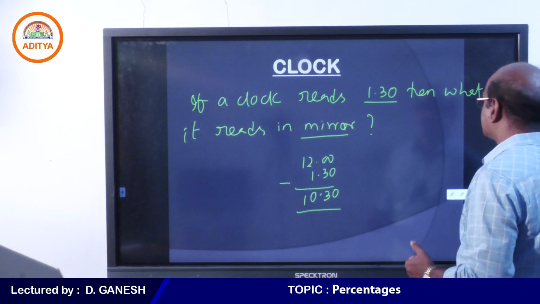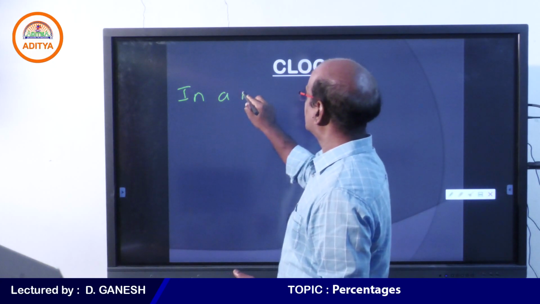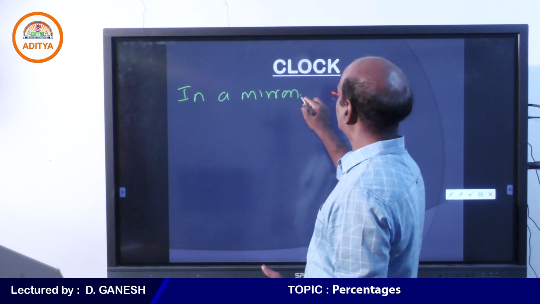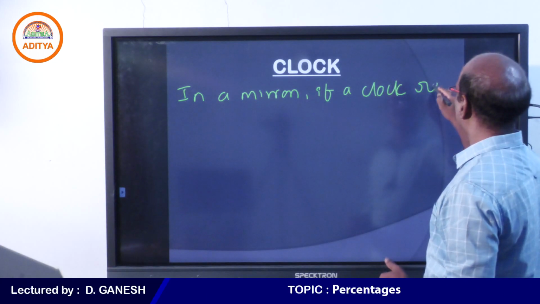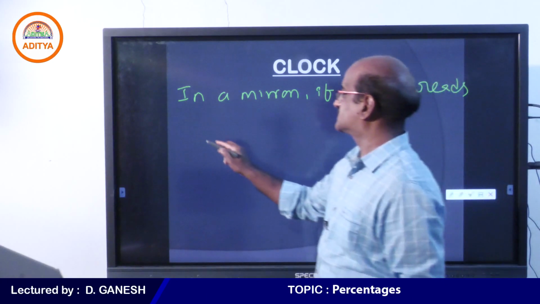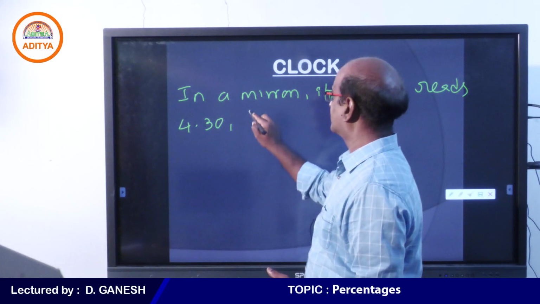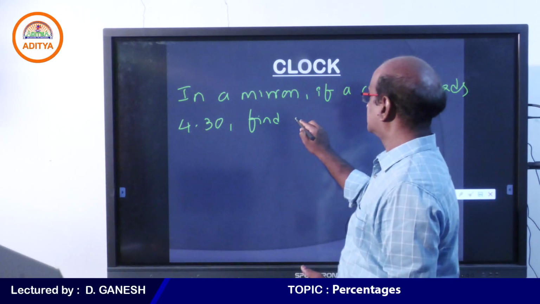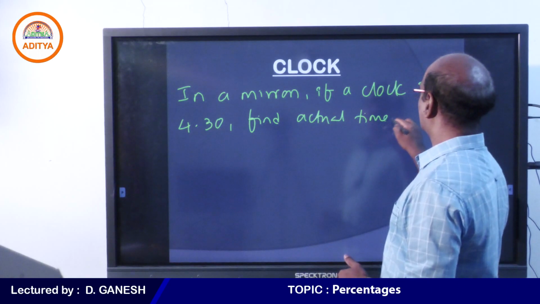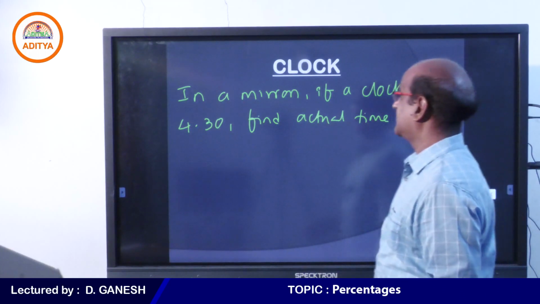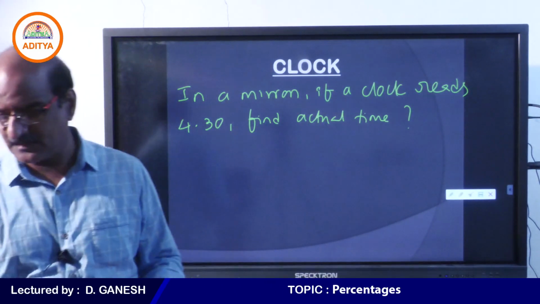Okay? Please write down. In a mirror, if a clock reads 4:30, find the actual time. In a mirror, if a clock reads 4:30, that is obviously the wrong answer, because that was the reflection we get in the mirror.